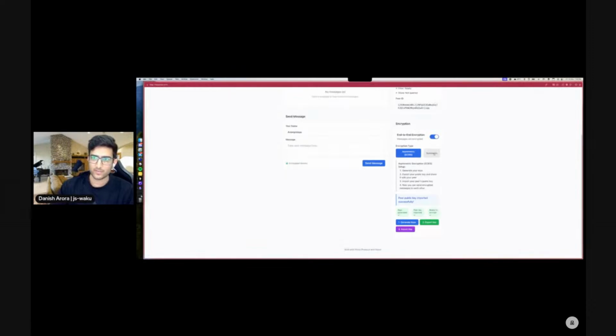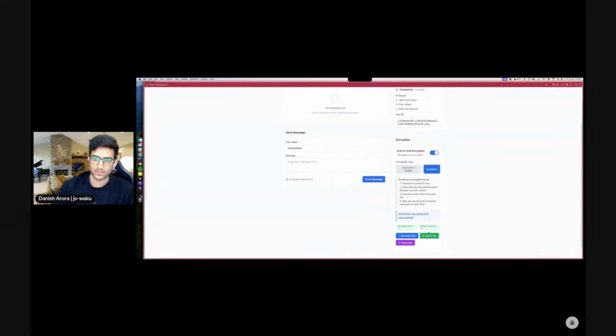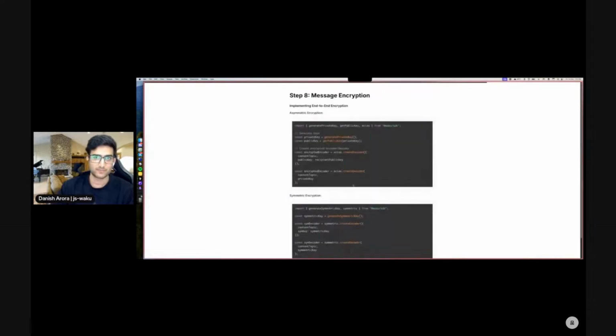And the other sort of encryption that we can try here is symmetric. So we generate our key and we export it. Similarly, we import it in other tabs.